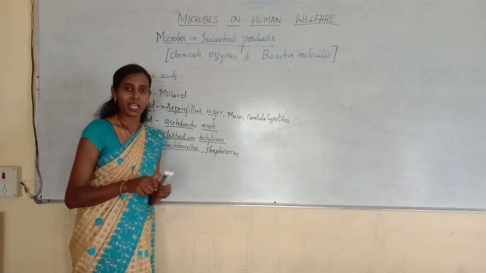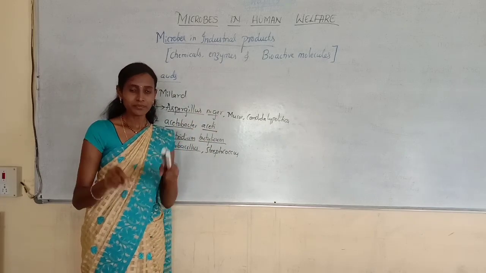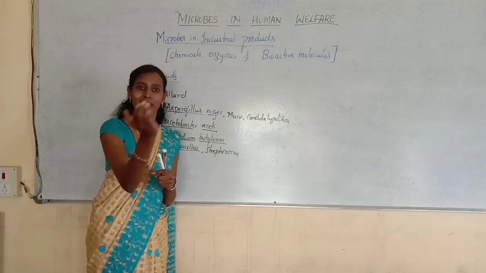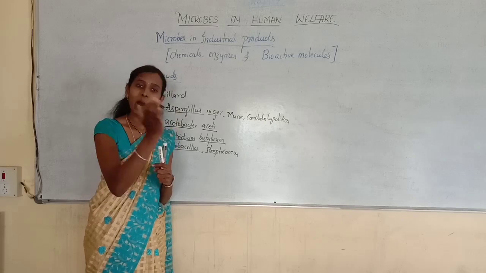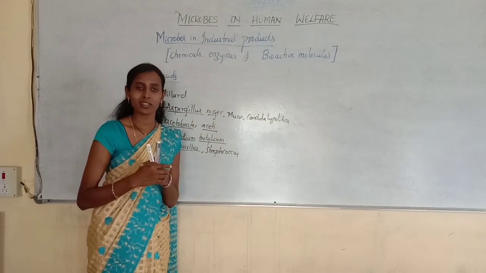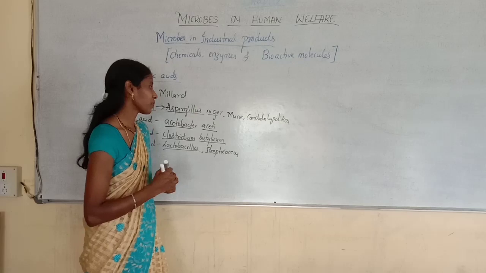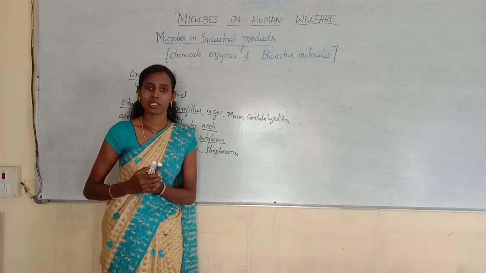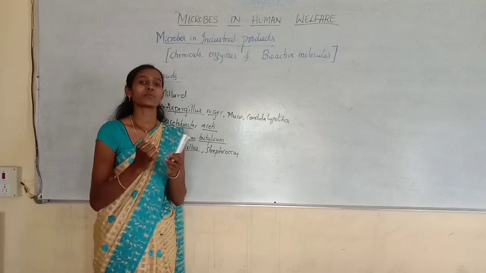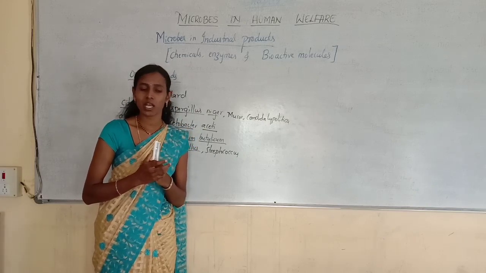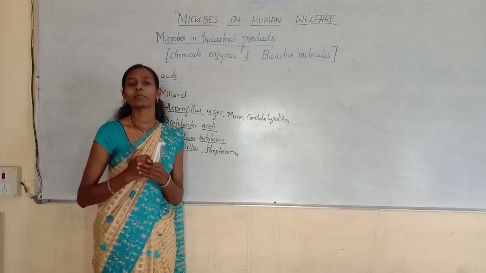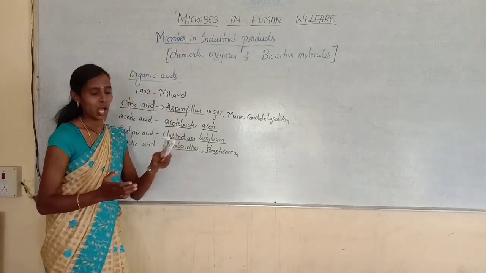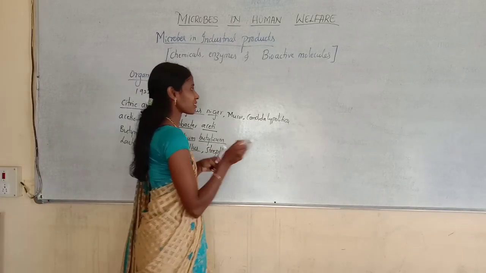In your study material, we have given a table with a list of organic acids, the microbe from which each organic acid is obtained, and the uses of the organic acid. You can refer to the study material. So that is about organic acids. And alcohols: you know that Saccharomyces cerevisiae, the brewer's yeast, is mainly used in the fermentation process of alcohol, which finally produces ethanol or ethyl alcohol. So that is organic acids and alcohols. Now we will discuss enzymes.